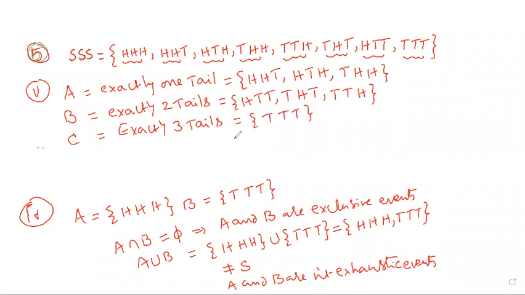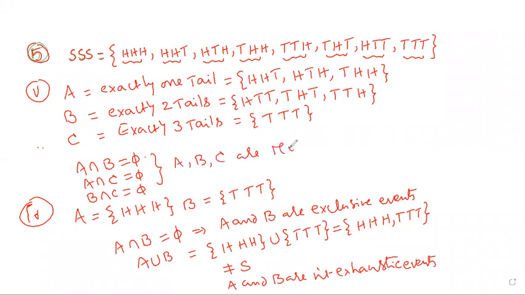In the sample space, now see, A intersection B has nothing in common. A intersection C, nothing in common. And B intersection C, nothing in common. Now observe: A, B, C, the three events are mutually exclusive events.